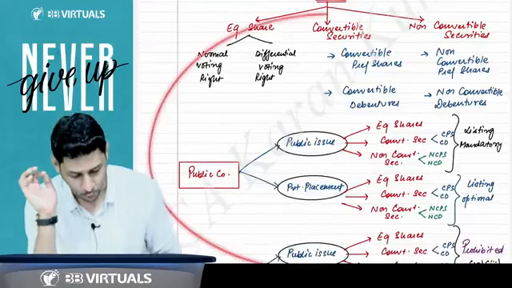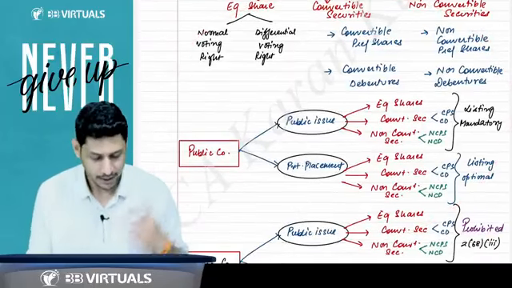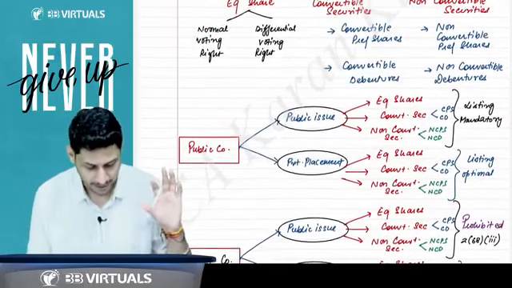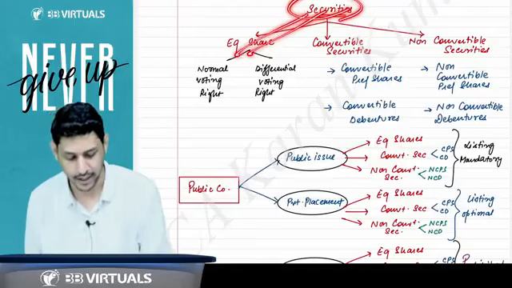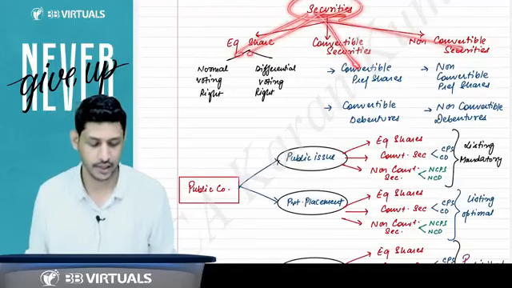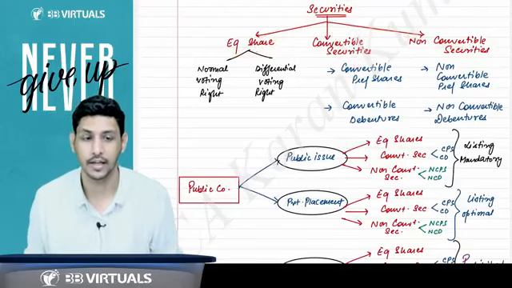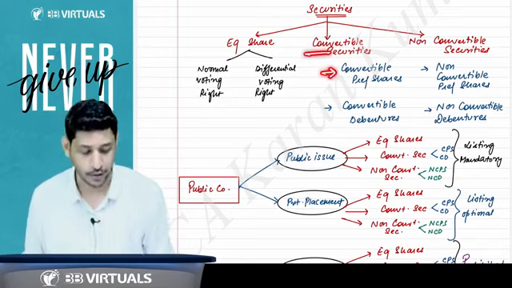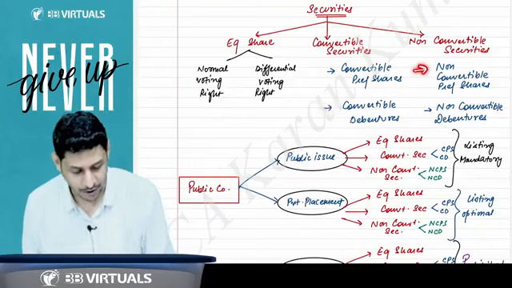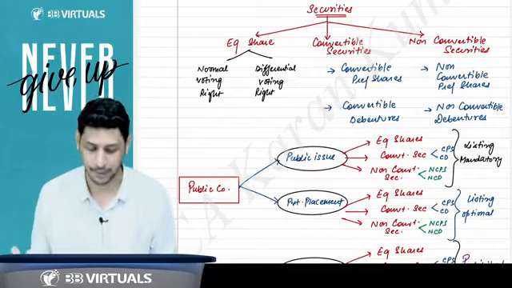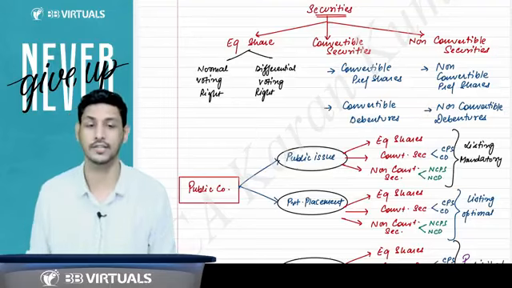Let me explain. Securities are of types: equity shares, convertible securities and non-convertible securities. Convertible securities include convertible preference shares and convertible debentures. Non-convertible securities include non-convertible preference shares and non-convertible debentures.